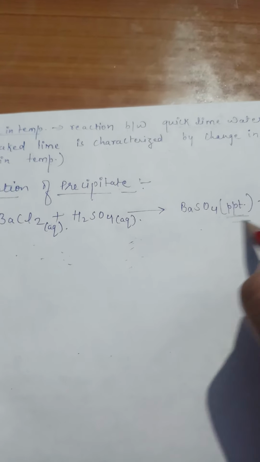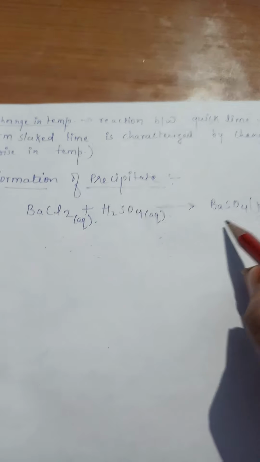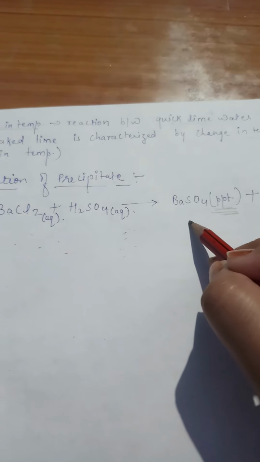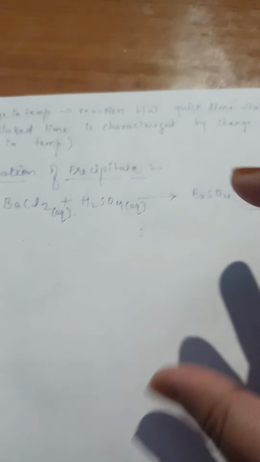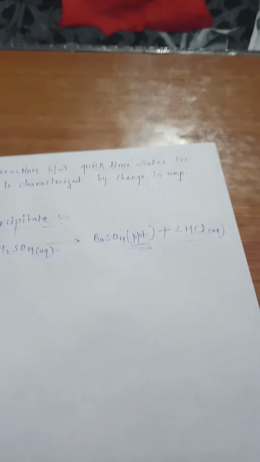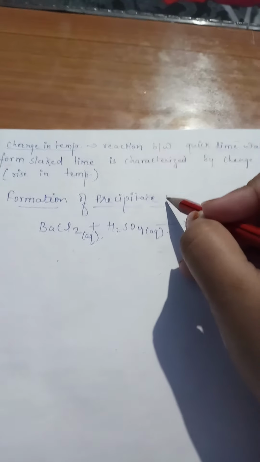When these two react, barium sulfate precipitate, a salt-like substance, is going to form, which is left undissolved in the solution, and HCl is going to be in aqueous form. So sometimes in reactions precipitates are also formed.